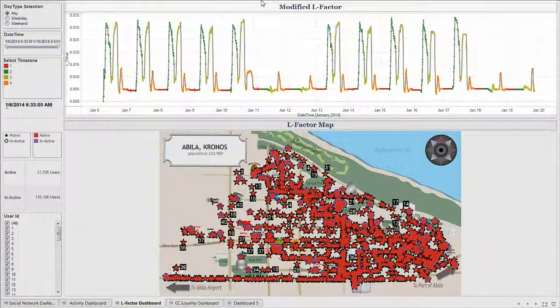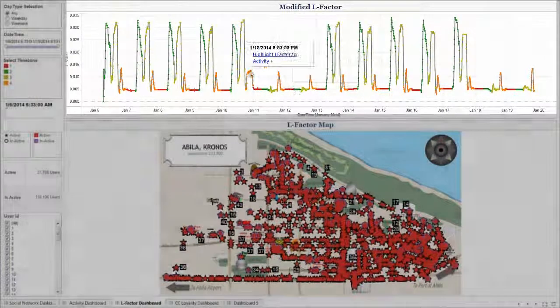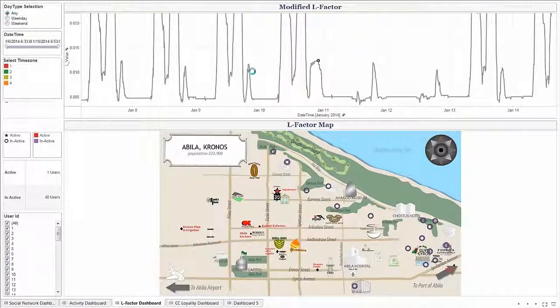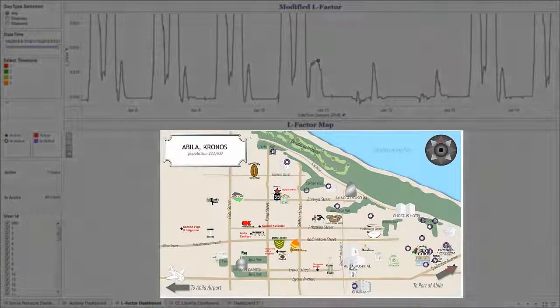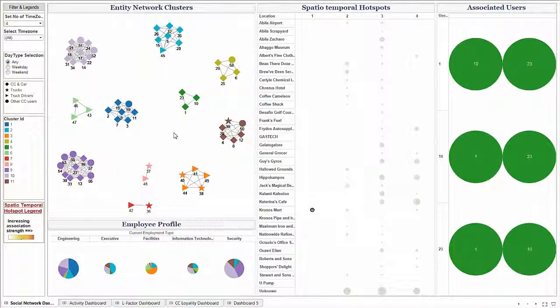Finally, the L-factor dashboard gives the instantaneous distribution of all users at any point of time. The L-factor graph indicates spatial homogeneity of users. Selecting a point on the L-factor gives user distribution on the map below. Real-time alerts can be generated on this dashboard if any unusual homogeneity patterns occur. Multiple patterns can be identified using these visualizations and aid authorities in identifying suspicious patterns.